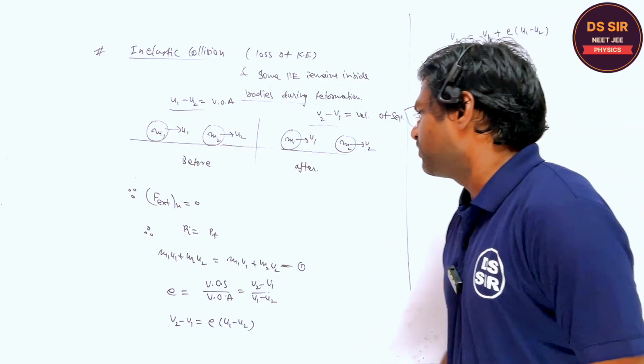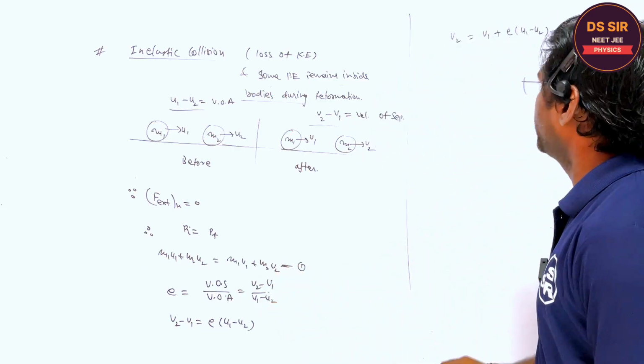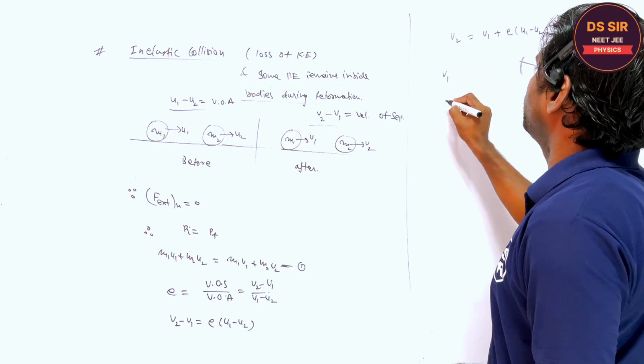If you put this value over here, then you will get the v1 and v2 formula.